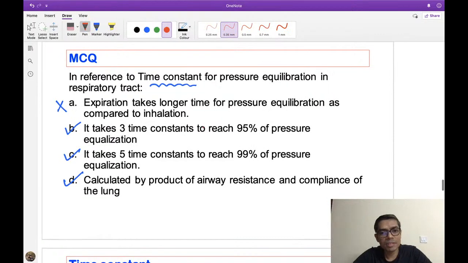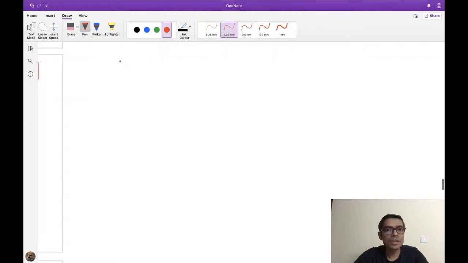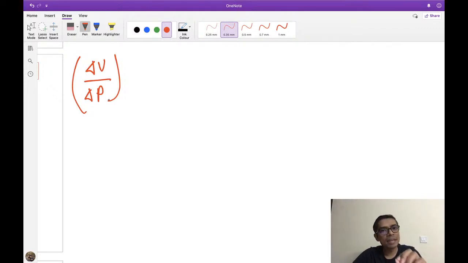Now first of all, we know that whenever you take an inspiration, there is a filling of the lung going on. We know what compliance is: it is the change of volume per unit change of pressure. If you change the pressure, there will be an increase or decrease in volume of the lung, and lung filling or deflation will occur. Whenever the volume change is occurring inside the lung, if I want to calculate how much time is required to change the volume of the lung, then that time is part of this